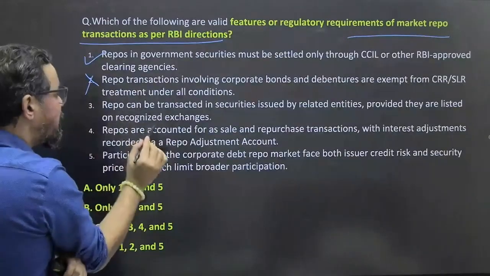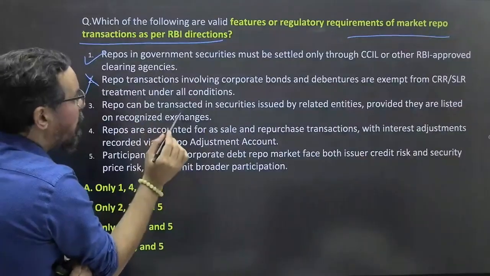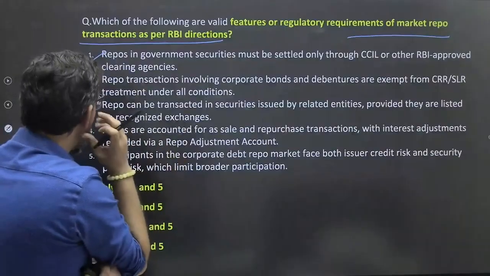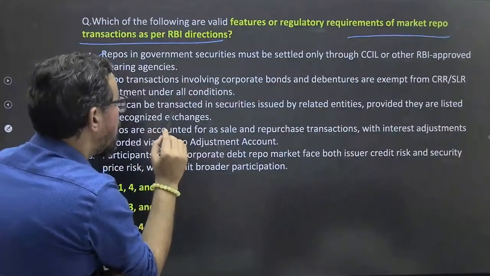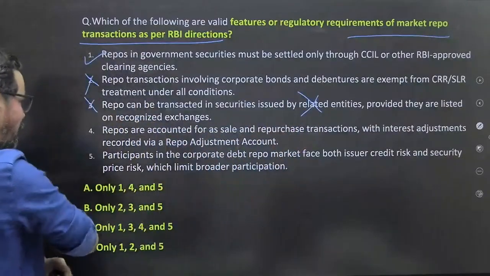Repo can be transacted in securities issued by related entities, provided they are listed on a recognized exchange. First of all, it is not a related party.